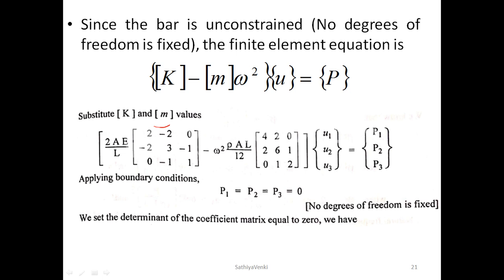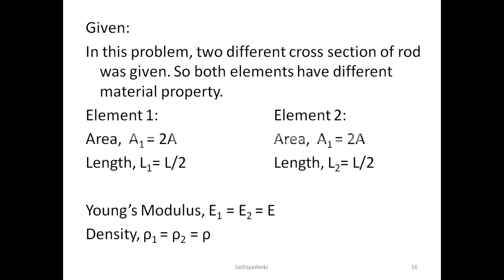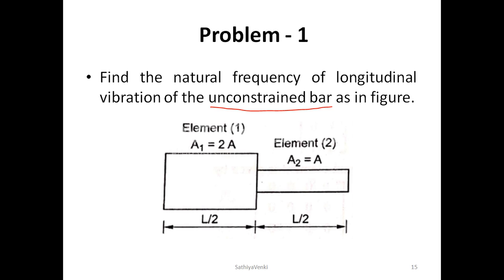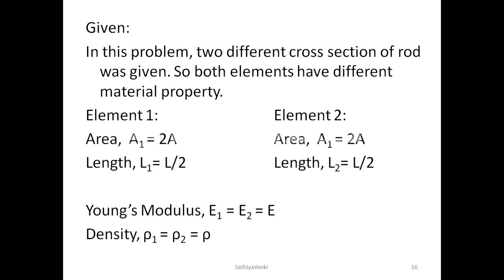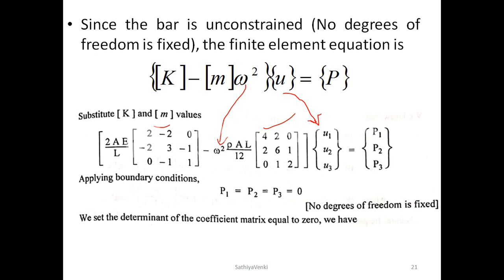So finding the determinant, then simplifying it into a quadratic equation, with the help of those things we are finding all the values. When beta square is equal to 0, omega 1 square is equal to 0, so omega 1 is equal to 0. Beta square is equal to 1 by 2, omega 2 square is equal to this, so we are applying these particular values, and we will get different answers.